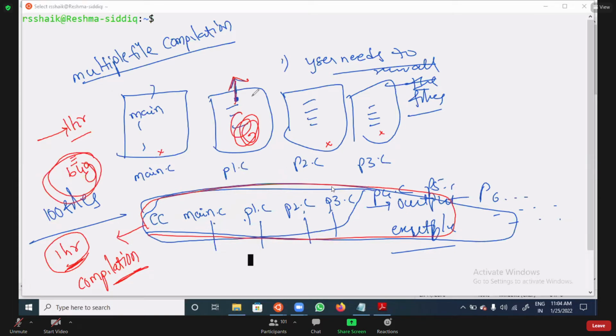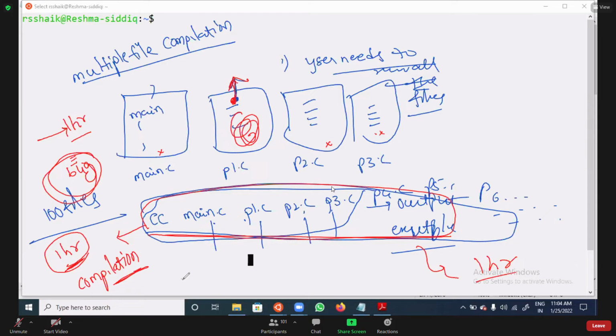Whenever I change the code, if I modified the p1.c file and the other files are not modified, and I compile like this, again it will take 1 hour. Why? Because the code is modified in p1.c. If the code is modified in p1.c, then in multiple file compilation the remaining files also need to be compiled.